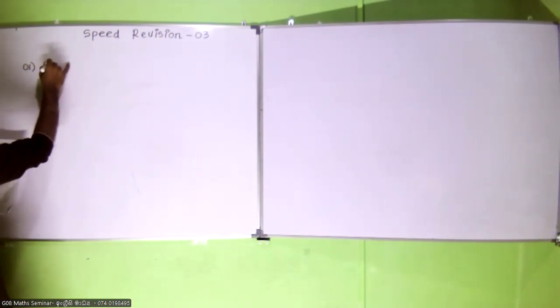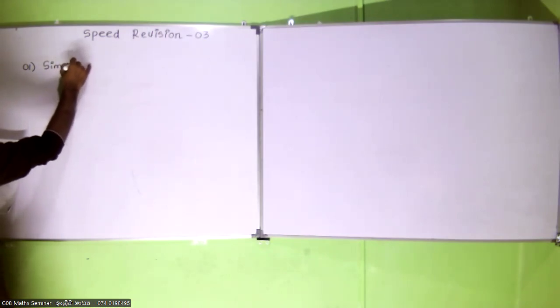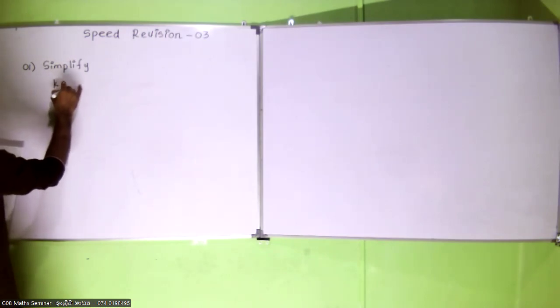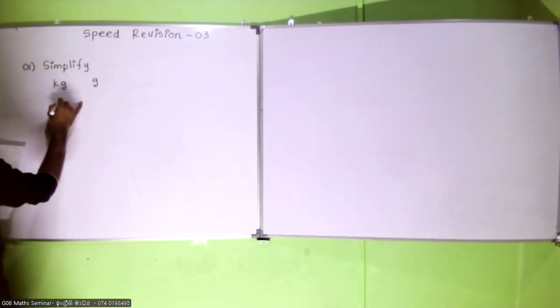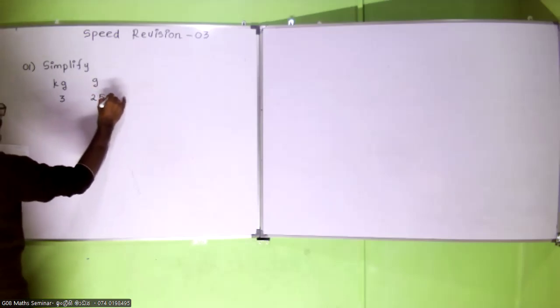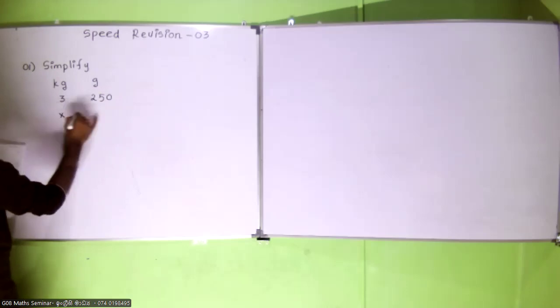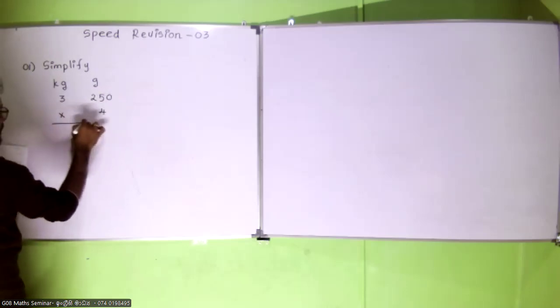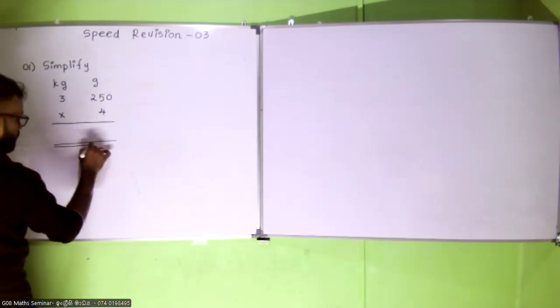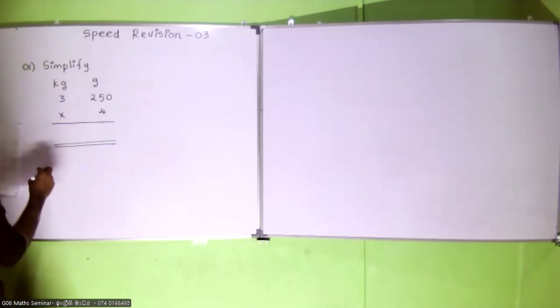Simplify. Kilograms, grams. 3 kilograms, 250 grams, multiply by 4. Please take the answer. Right?